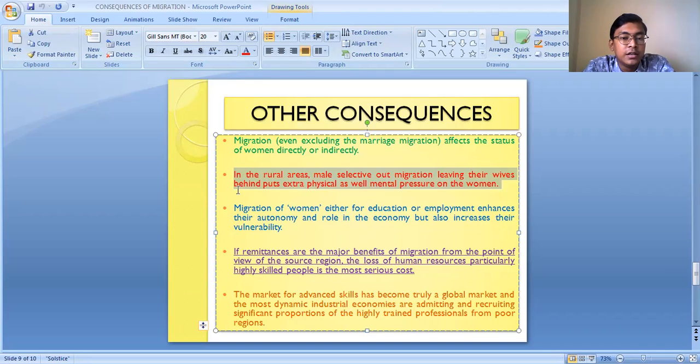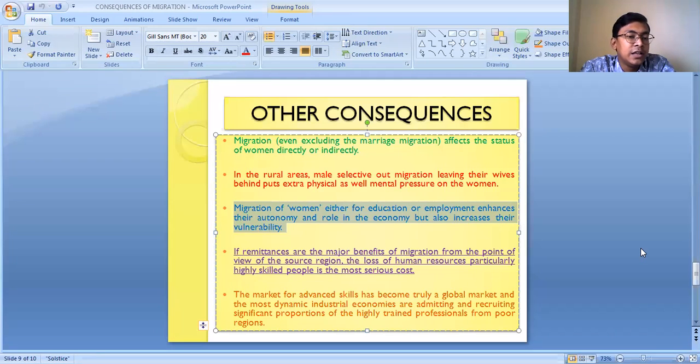And migration of women, either for education or employment, enhances their autonomy and role in the economy, but also increases their vulnerability. Many times we can see that women migrate, basically from rural to urban areas, for education or employment opportunities. So it is a positive change, because the autonomy of women gets enhanced.